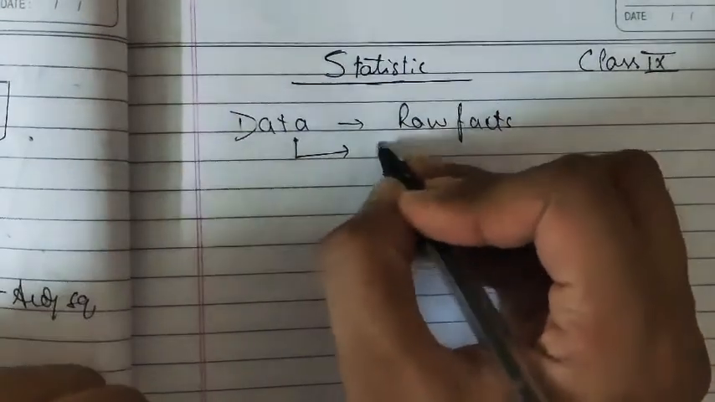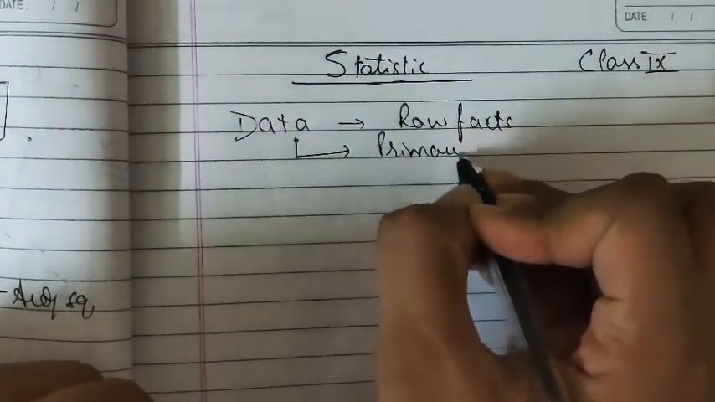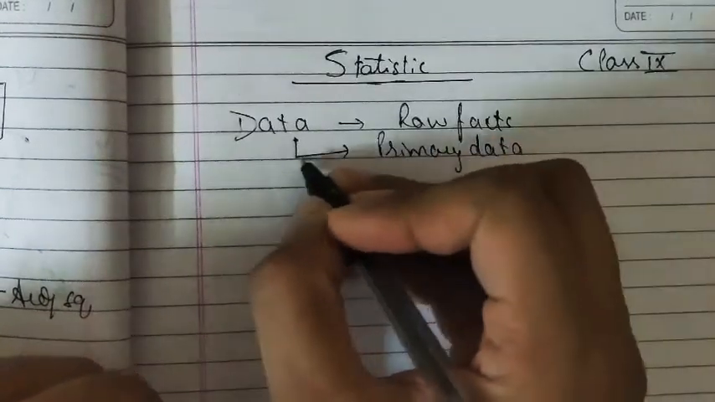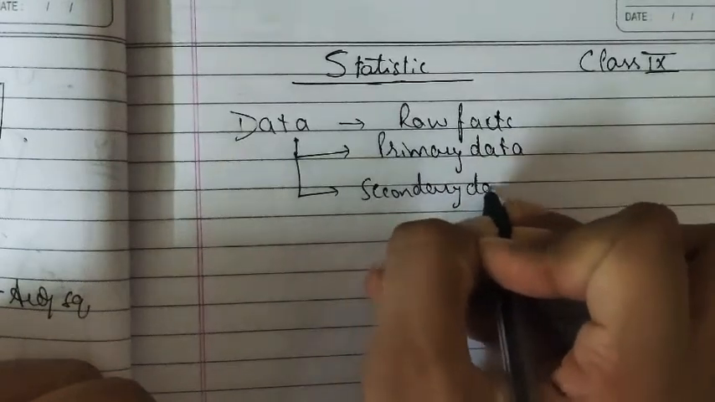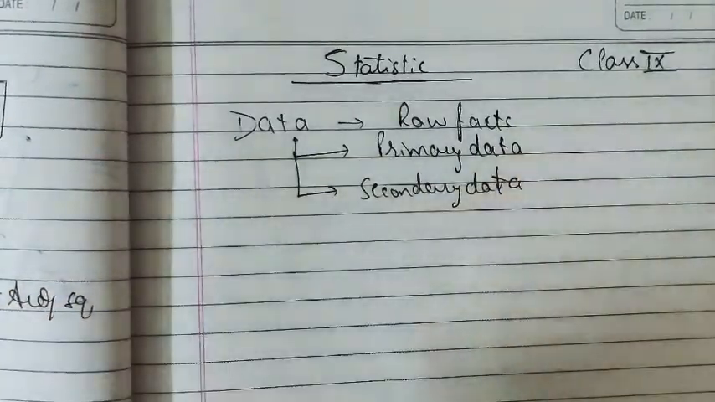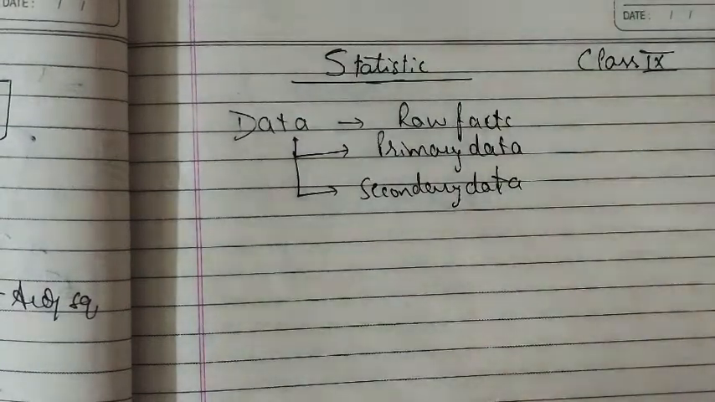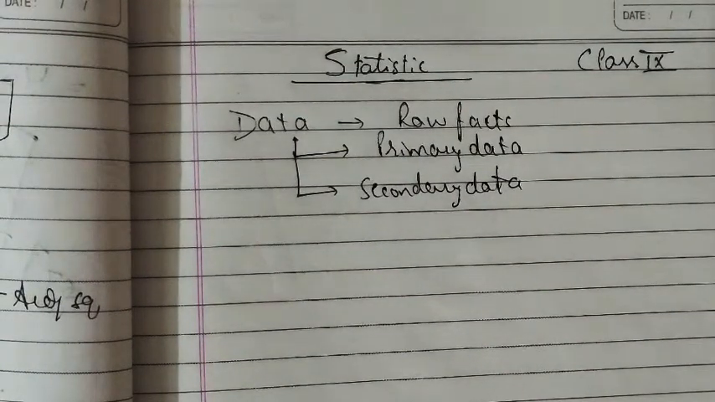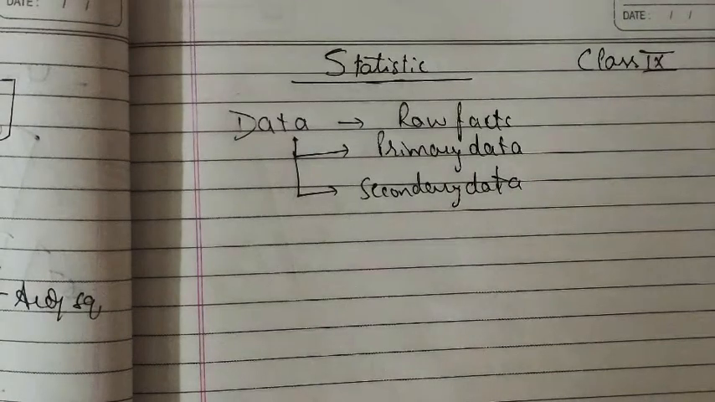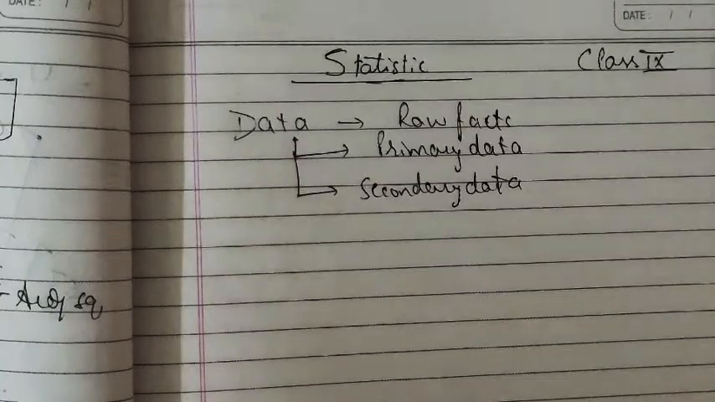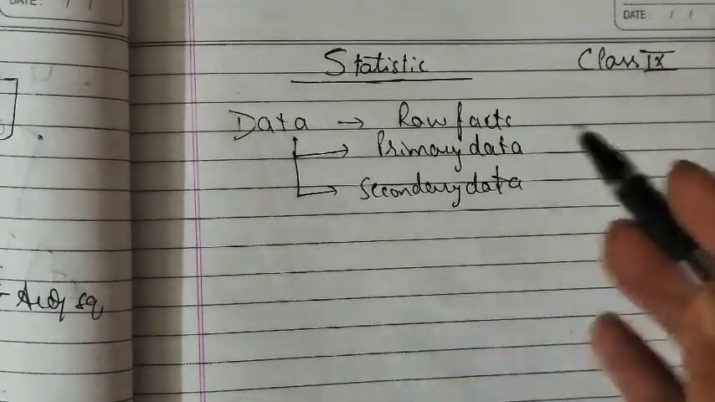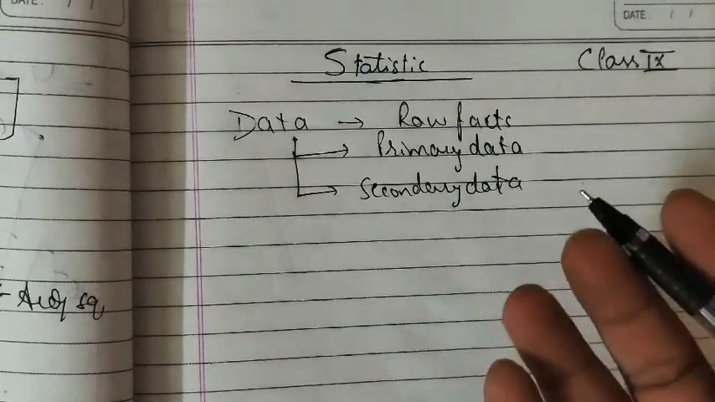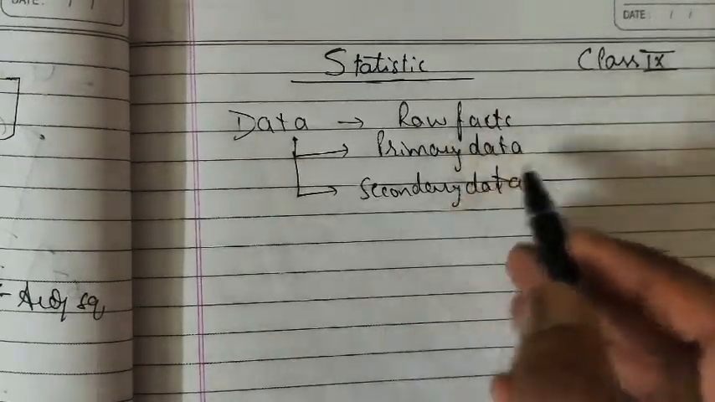Data is of two types: primary data and secondary data, right? Primary data and secondary data. So primary data means when the information was collected by the source himself or herself, that data obtained is called primary data. Like I am saying something directly to you, so this information is provided to you directly from me. So this is primary data.